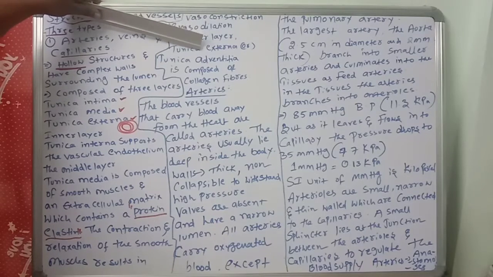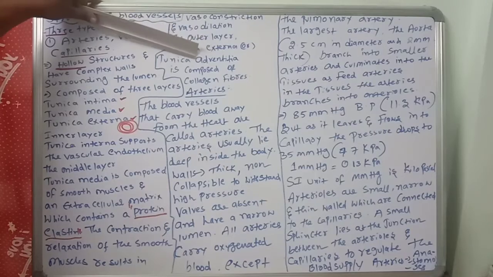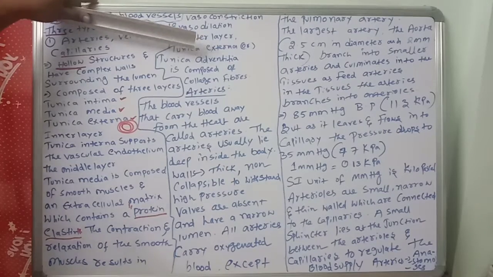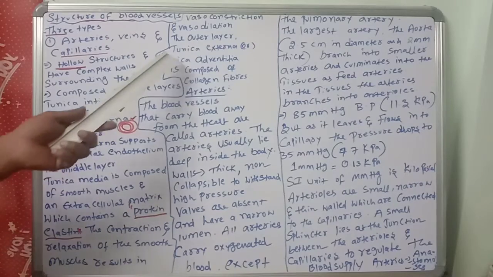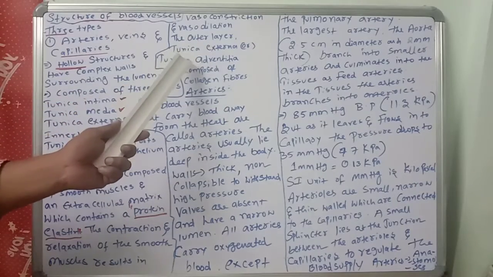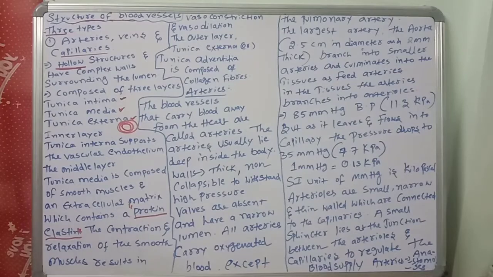The outer layer is the tunica externa, or tunica adventitia. What is another name? Tunica intima, or interna, is the inner layer. The middle layer is the tunica media, but the outer layer, the tunica externa, is also called the tunica adventitia. It is outside, external, which is why externa is also called tunica adventitia.